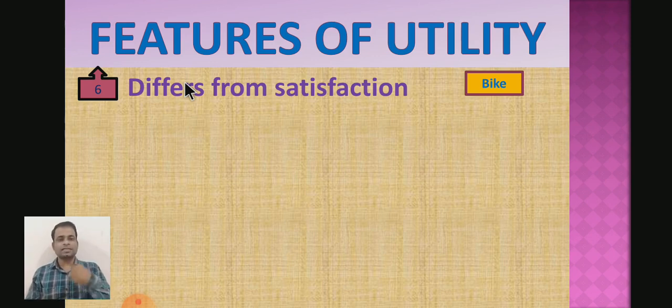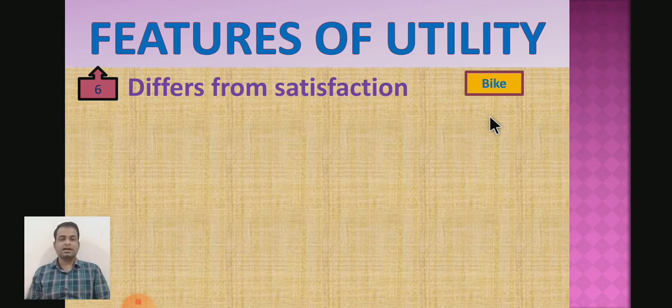But satisfaction of the bike can be derived after using that particular commodity, and therefore satisfaction is the ending result of the consumption, whereas utility is the starting point of the consumption. Before driving it we may take utility, but actual satisfaction of the bike can be obtained after driving it.